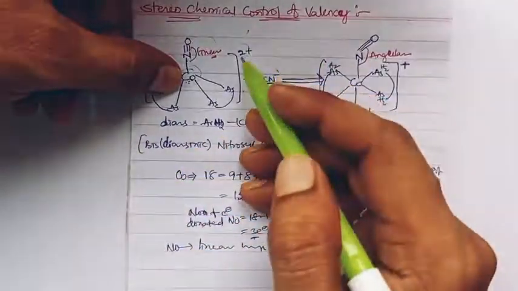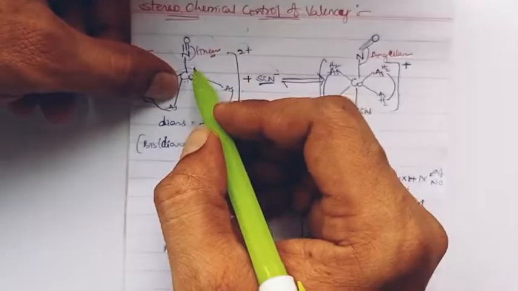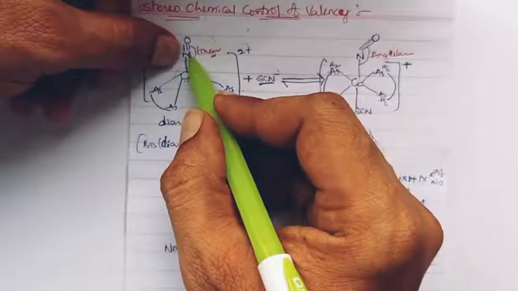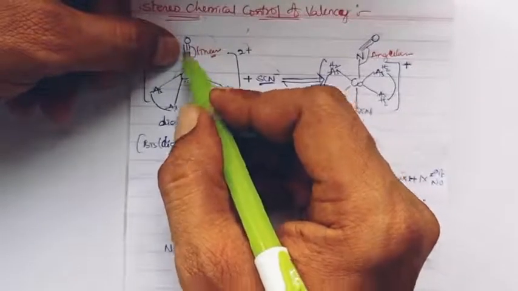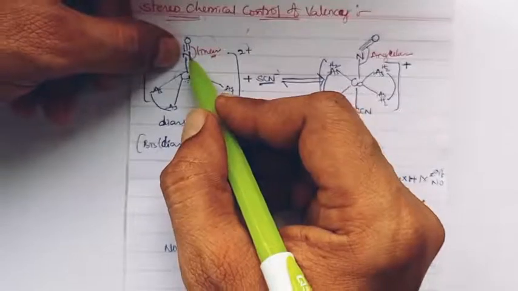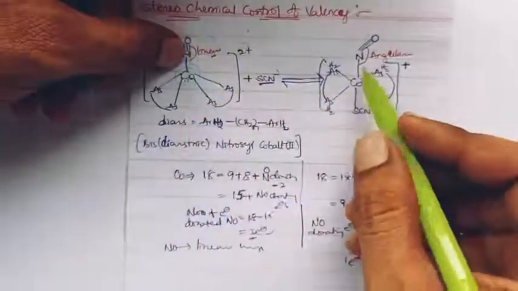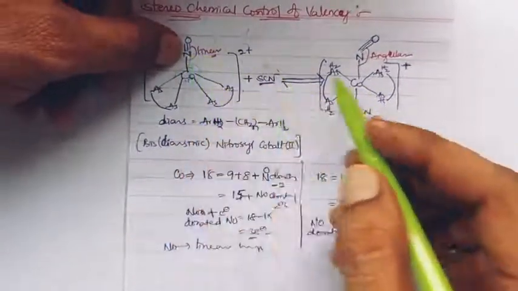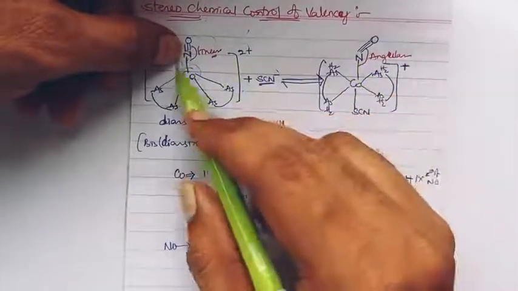To get stability in such a state, the cobalt forcefully back donates electron density to nitrosyl. It back donates the electron density from the cobalt to nitrosyl, where when it donates 2 electrons from cobalt to nitrosyl, nitrosyl becomes a single electron donor.